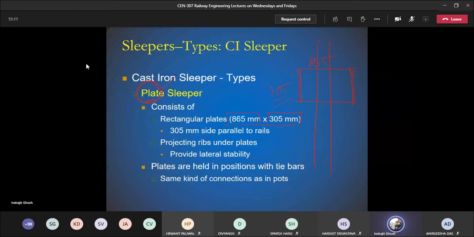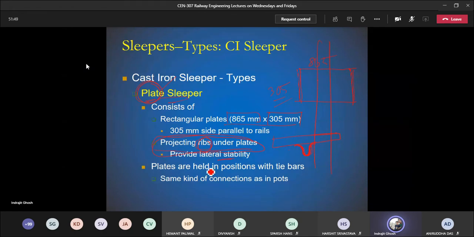Now one of the specialities of this plate slipper is that there is a projecting rib under the plate. If you see the cross section, not from the top, you will be able to see that there is one extra rib which provides lateral stability. This will be actually going inside the ballast, and this particular projecting rib is going to resist the movement of the slipper, or movement of the track in the direction of the movement.